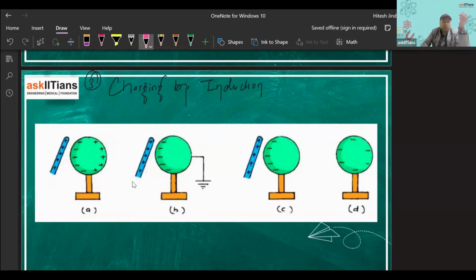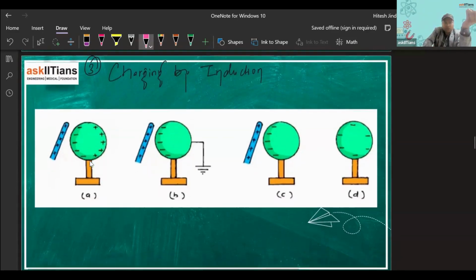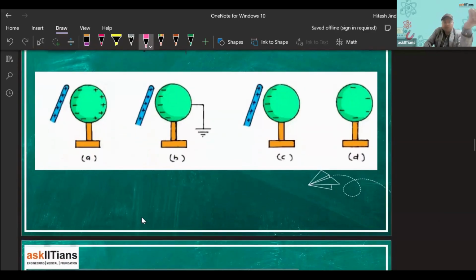How can we do that? So let's say initially we had this metal ball, right? This metal ball had nothing. These are the insulation stands so that charge cannot transfer to the earth.